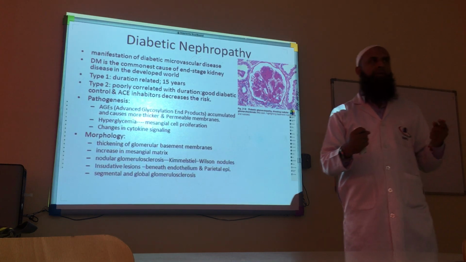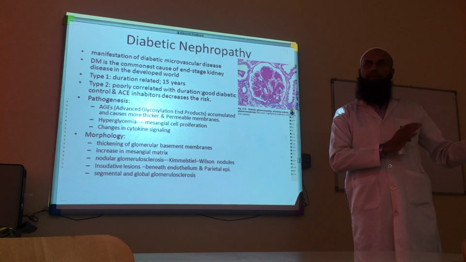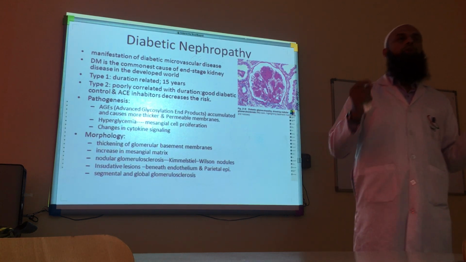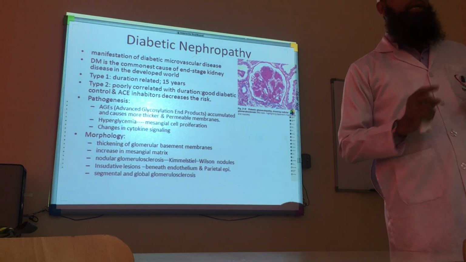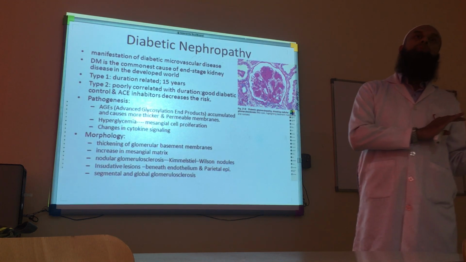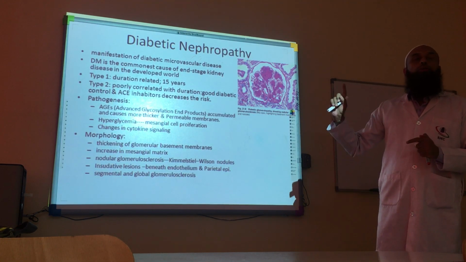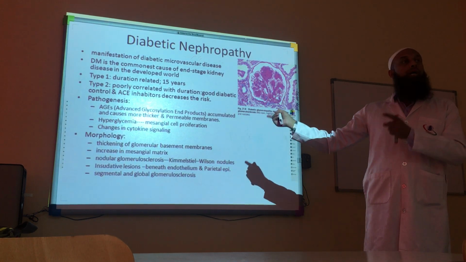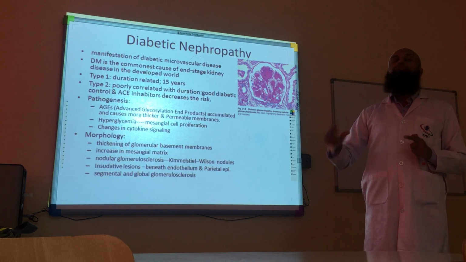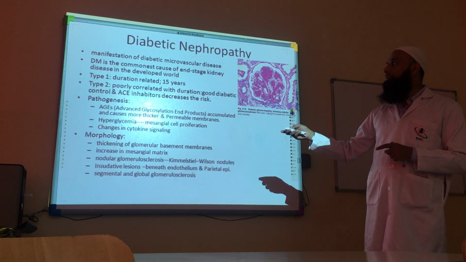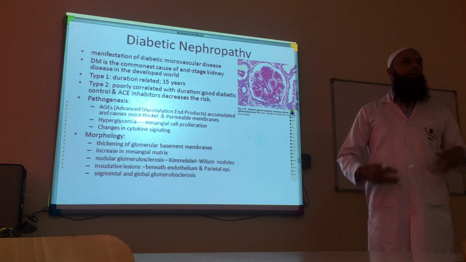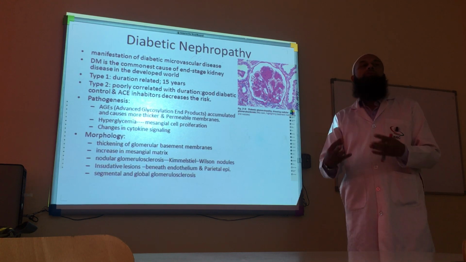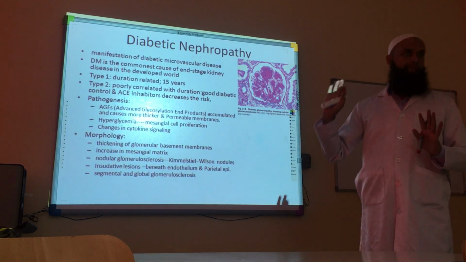Did you know a test by which you can know the control of diabetes for the past 3 months? It's called hemoglobin A1C, HbA1c. It can give you an idea about the last 3 months control. We also give patients ACE inhibitors for their hypertension and other things. They are found to have a lower risk of developing diabetic nephropathy.